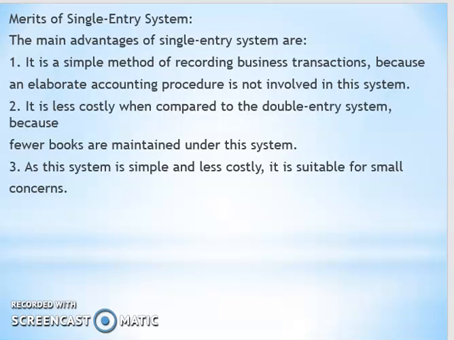The profit and loss of the business is ascertained by preparing the trading and profit and loss account under double entry system, so such profit or loss is correct and reliable. But under single entry, as the profit and loss of the business is ascertained by comparing the closing capital with the opening capital, such profit or loss is not quite correct and reliable.